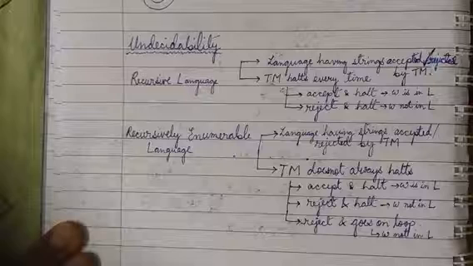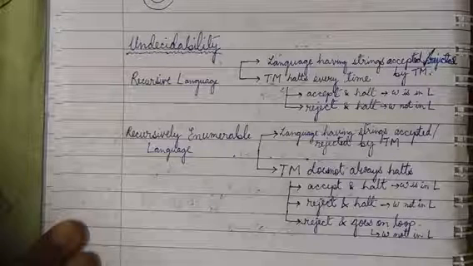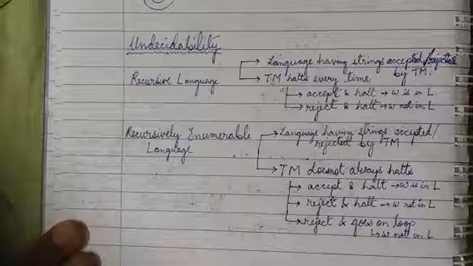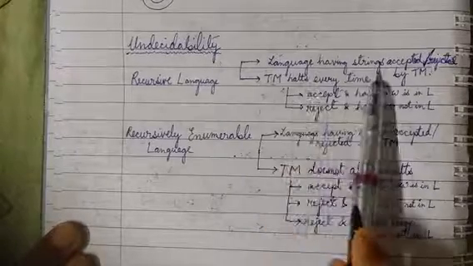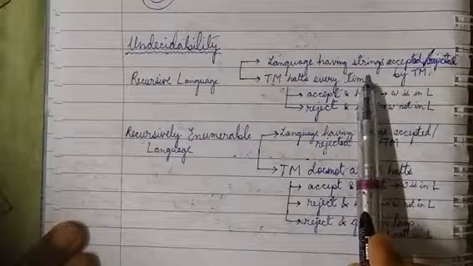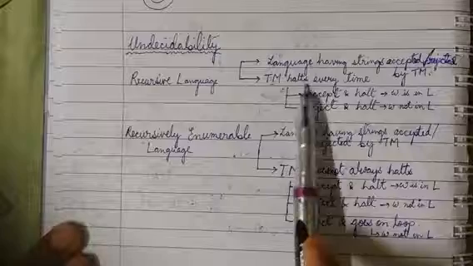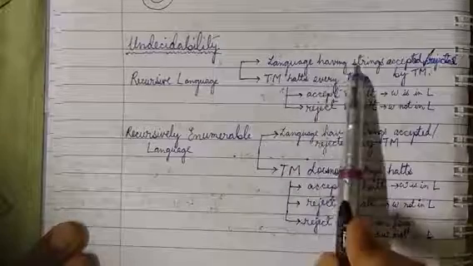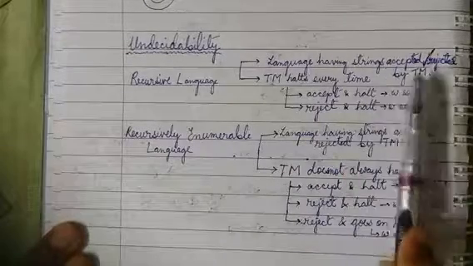Suppose language L has strings. Once a string is accepted by a Turing machine, it falls in L. If it is rejected by a Turing machine, then it is not in L. So there are two possibilities.